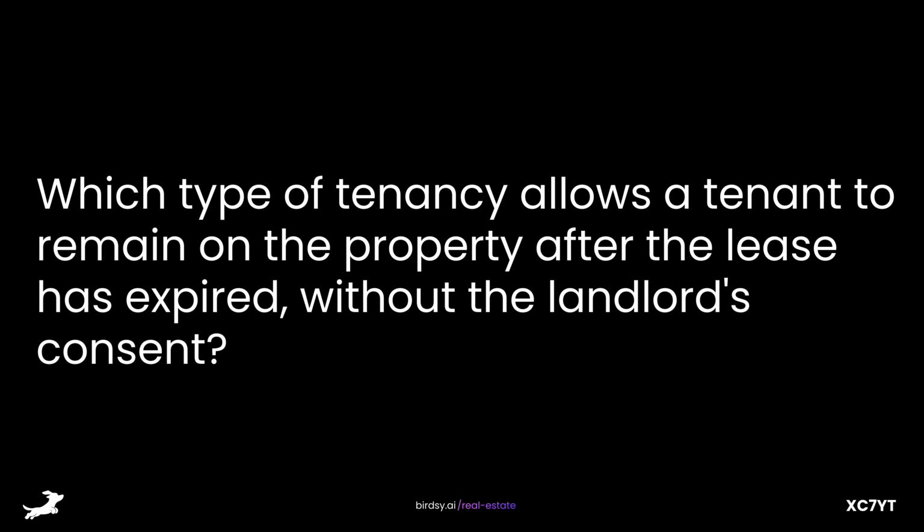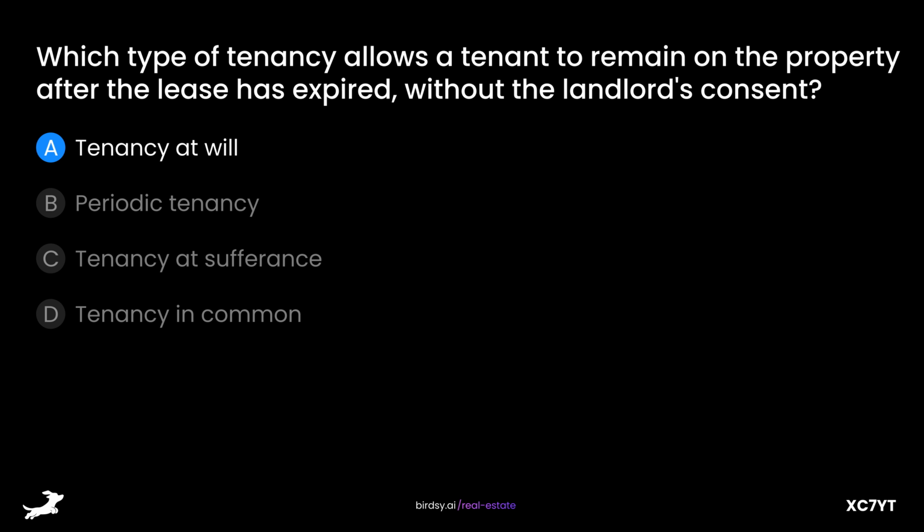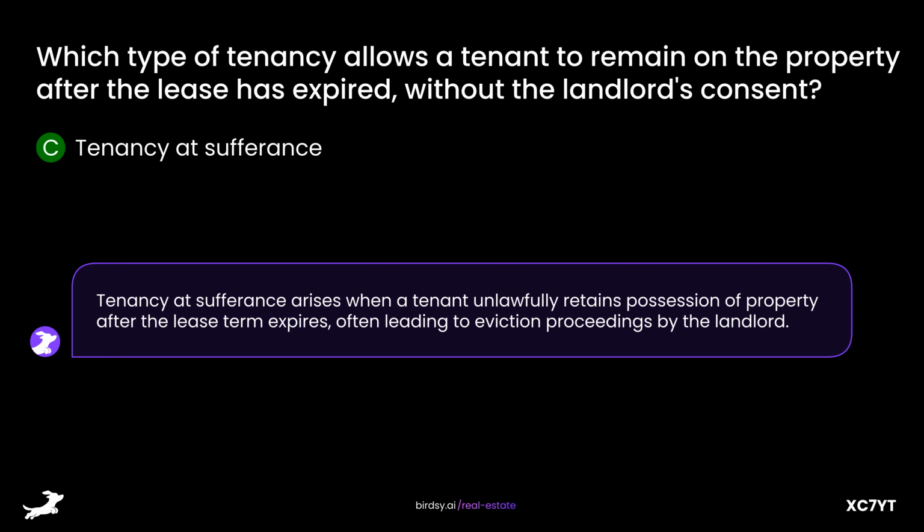Which type of tenancy allows a tenant to remain on the property after the lease has expired, without the landlord's consent? Is it A. Tenancy at will, B. Periodic tenancy, C. Tenancy at sufferance, or D. Tenancy in common? The answer is C, tenancy at sufferance. Tenancy at sufferance arises when a tenant unlawfully retains possession of property after the lease term expires, often leading to eviction proceedings by the landlord.